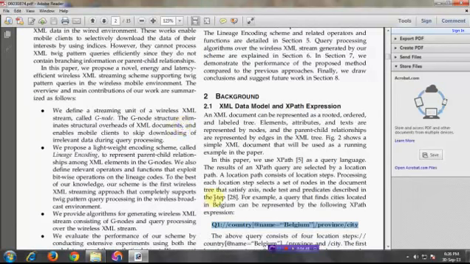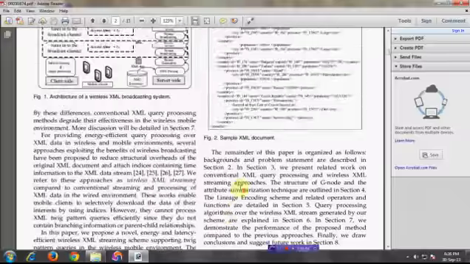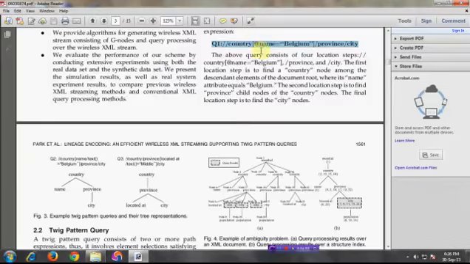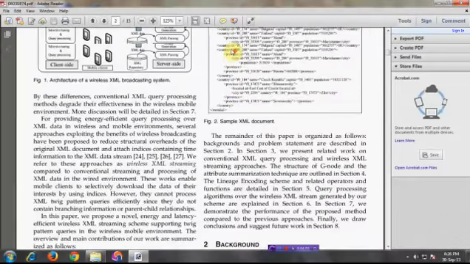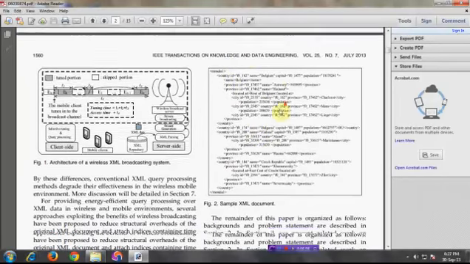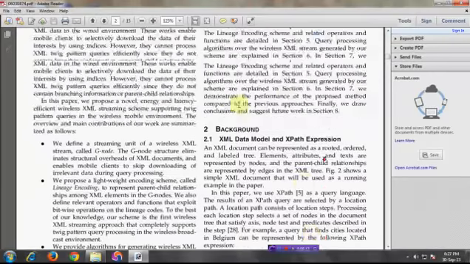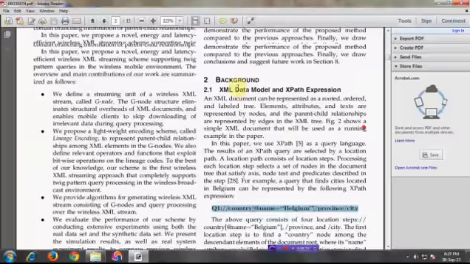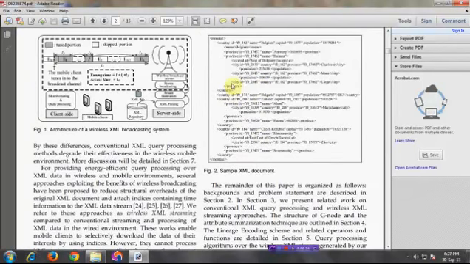Next is skip partition. So country is the main root, that means parent root. Next in the query, name is the attribute. So at the next level we see the query processing for country. This is our country ID and the name is Belgium. So refer to the Belgium. Another one is prevention, a child of the country, so prevention ID. And the next query is the city. So next visit the city. Here it will display the cities such as Mons, Charleroi and Liege. These are the cities.